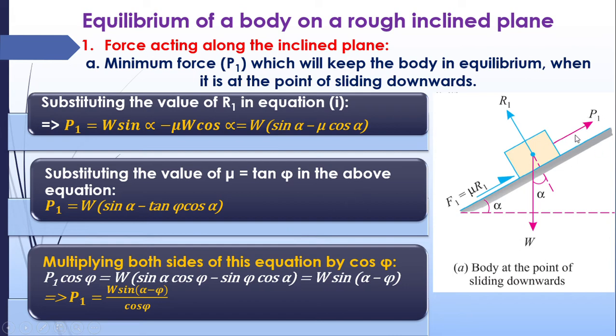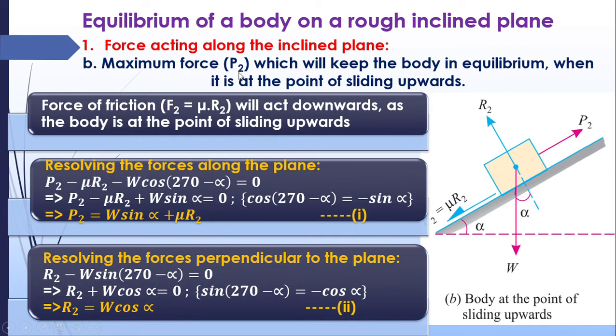Now we have to find the maximum force which we can apply. Otherwise, if the force increases, what will happen? The body will have a tendency to move upward. So we will find that force. The maximum force P2, which will keep the body in equilibrium when it is at a point of sliding upwards. So when our force increases beyond a particular limit, the body will have a tendency to move upward, so that the friction will be acting downward. If the body has a tendency to move upward, then friction will be in the opposite direction. So the friction F2 will be equal to mu R2, which will be acting downwards since the body has a tendency to move upward.